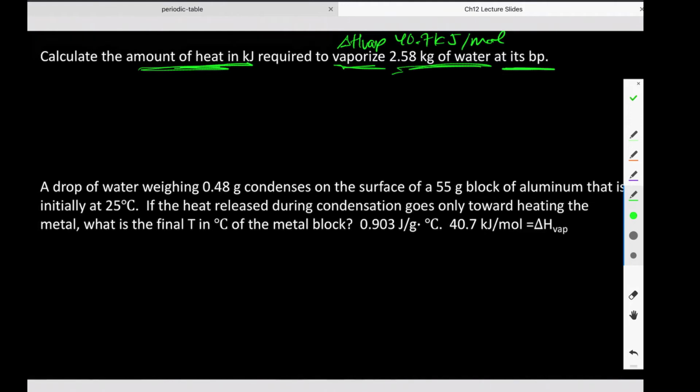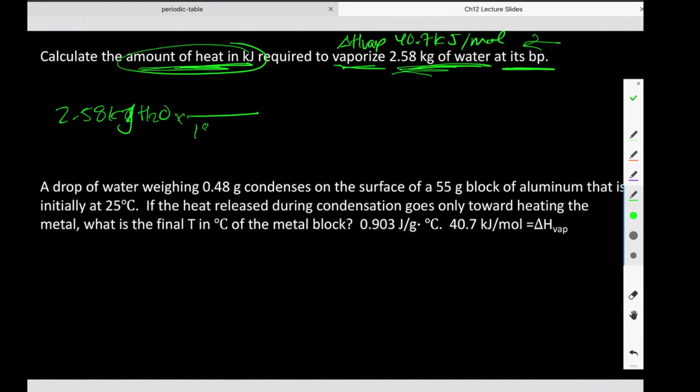So we need a heat in kilojoules, right? This converts between what two quantities? Right, heat and moles. So once we have moles, we can use that conversion factor to get to heat. Can I get to moles? Absolutely. I have grams, and I can get to moles using, ding, ding, ding, molar mass. So 2.58 kilograms of water. Nope, that's definitely grams of water. And I know that 18.02 grams of water for every 1 mole of water.